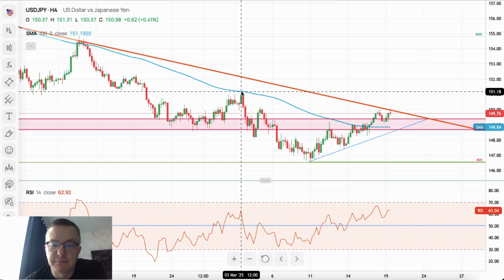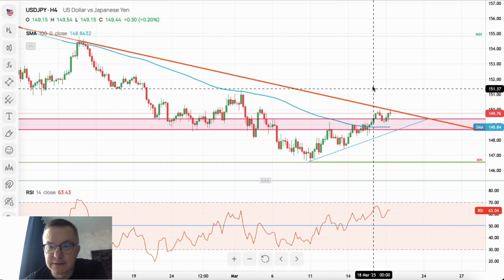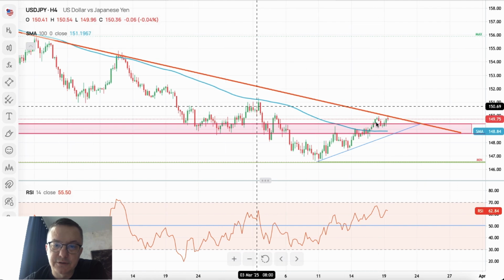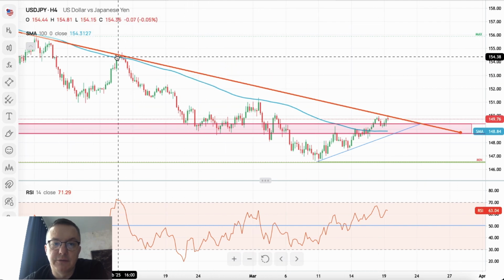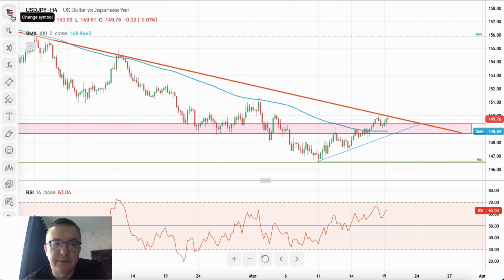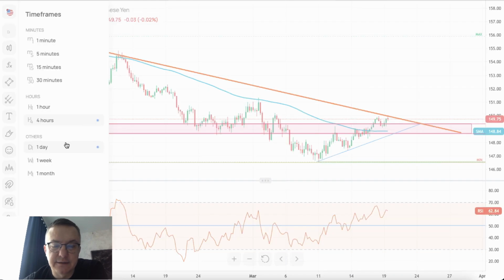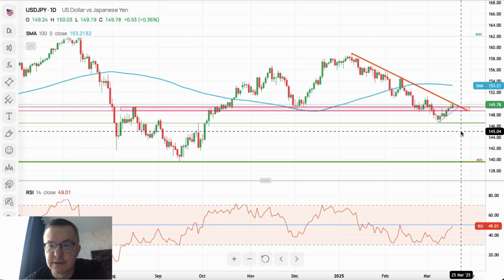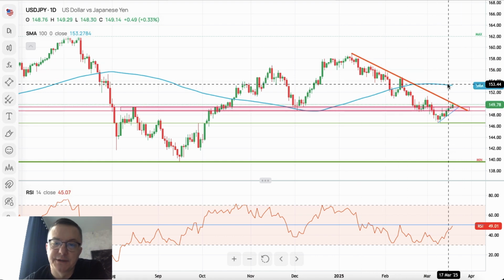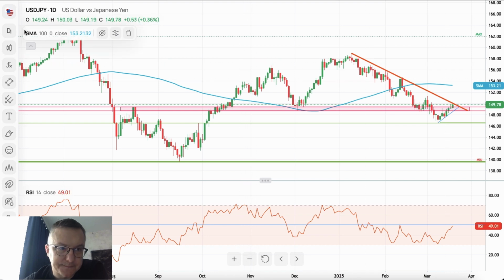This is the high from March 3rd, but the breakout above the trend line should not stop here. We should go way higher to test higher levels. This is a significant breakout if it happens, so we should have significant consequences, maybe even testing the 100 periods moving average at 153.20.